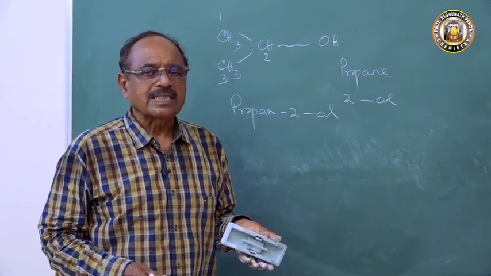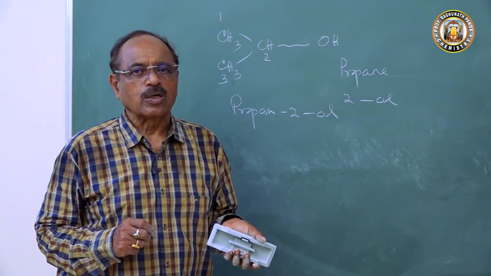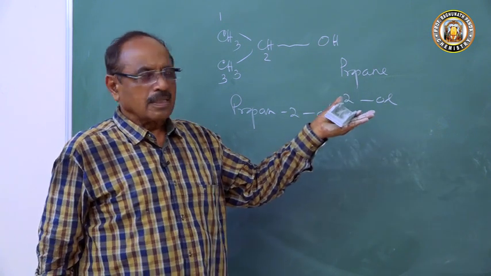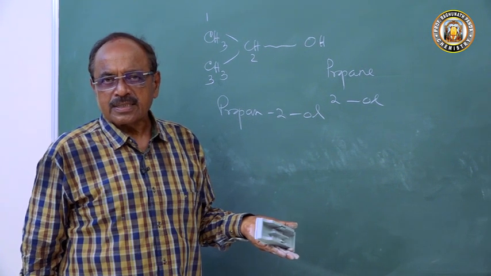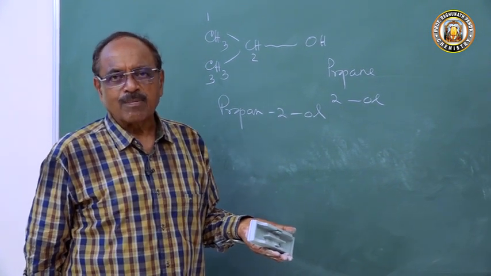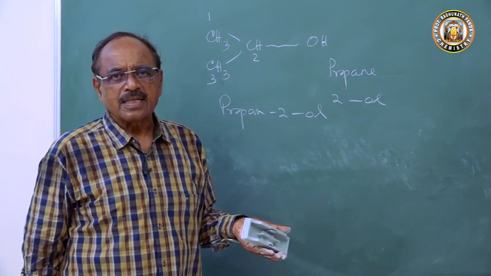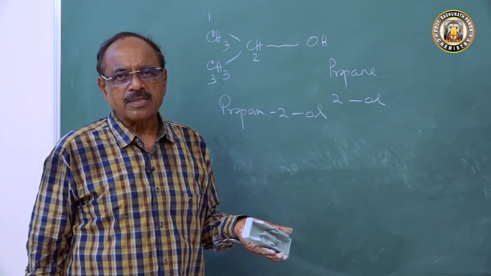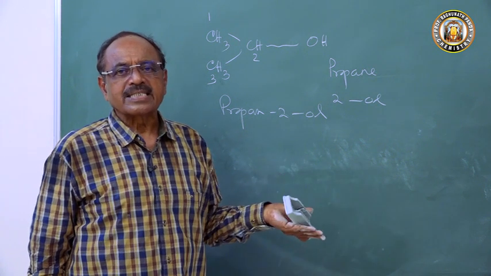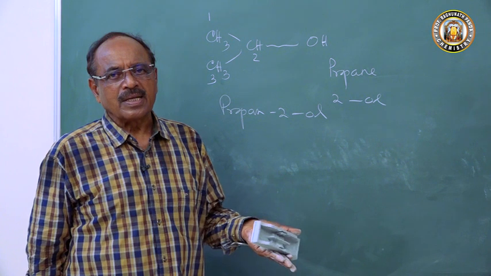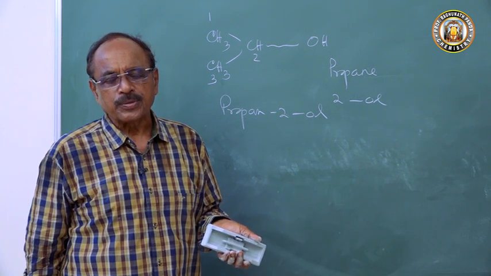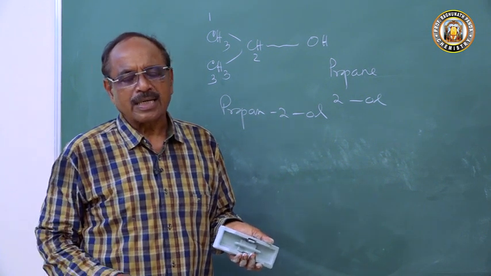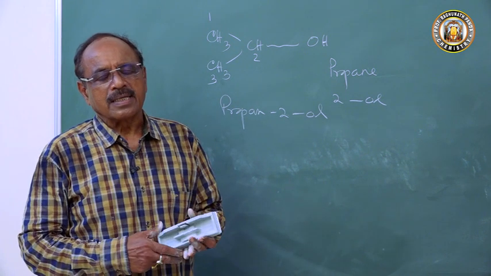Next class we will discuss isomerism in alcohols. We have seen here they are exhibiting different structures. Compounds having the same molecular formula but different structures are said to exhibit isomerism. Hence alcohols exhibit structural isomerism. Next class I will be discussing with you the structural isomerism exhibited by the alcohols.